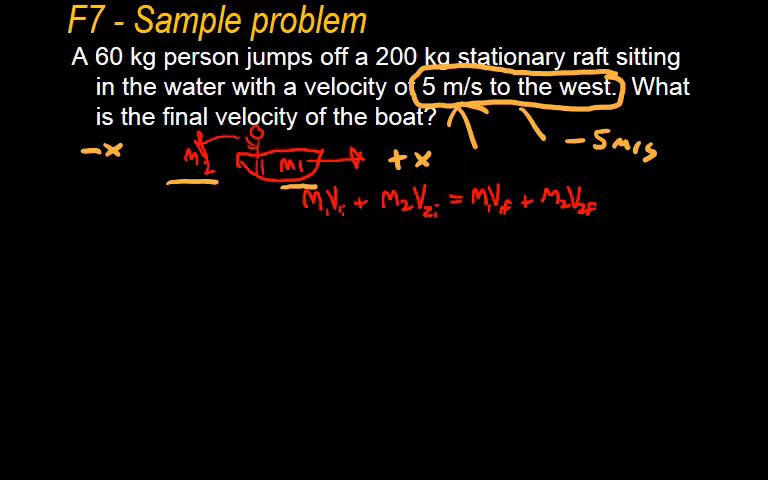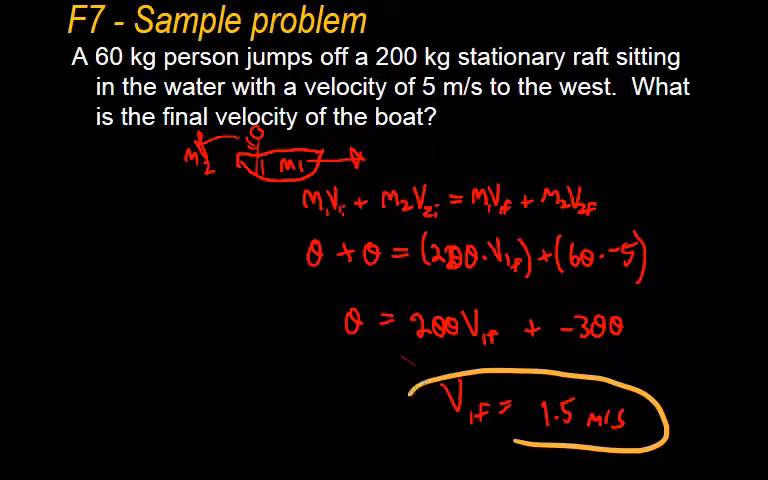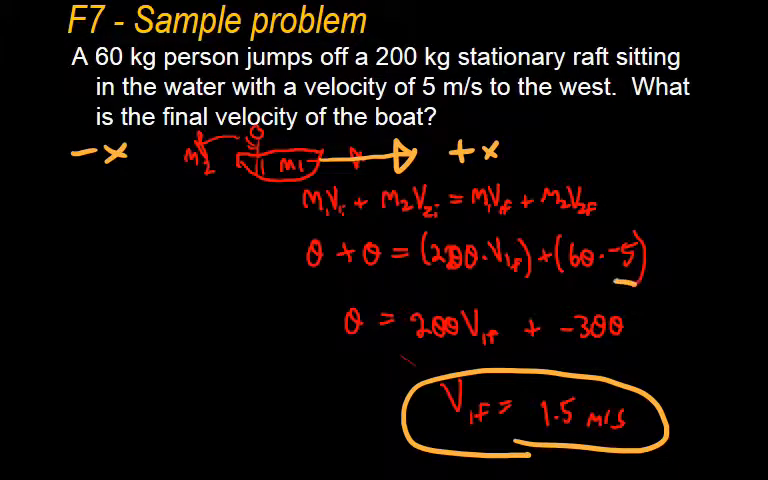You can go ahead and pause the clip, finish this one up, and we'll figure out what the final velocity of the boat is. Okay, so you should have gotten positive 1.5 meters per second, which means that the boat would be going to the east, positive x, and the man is going in the negative x direction with negative 5 here.